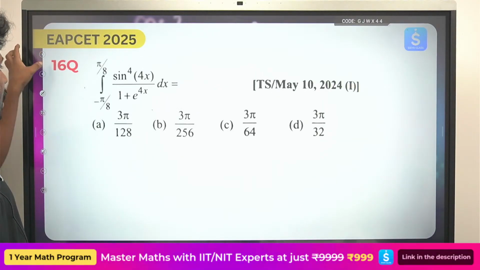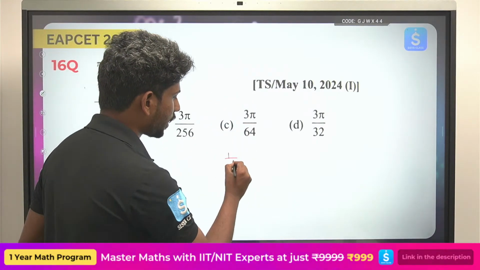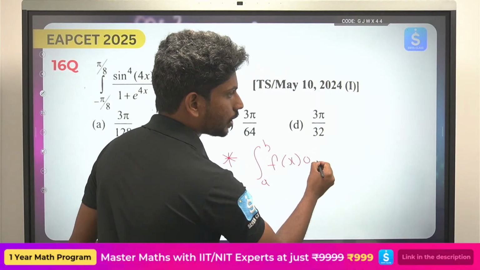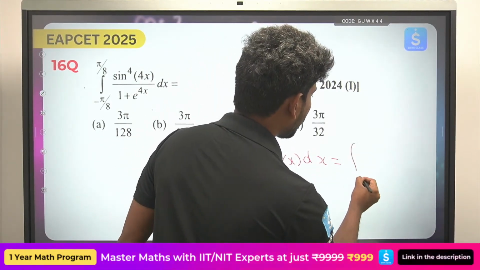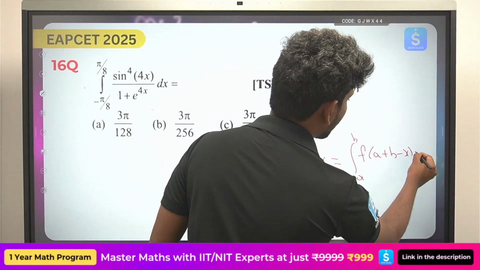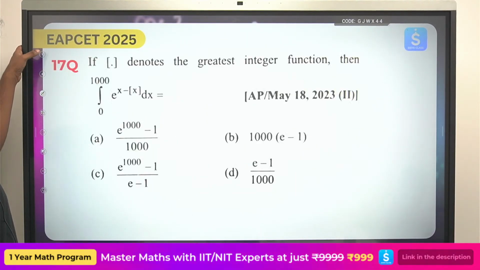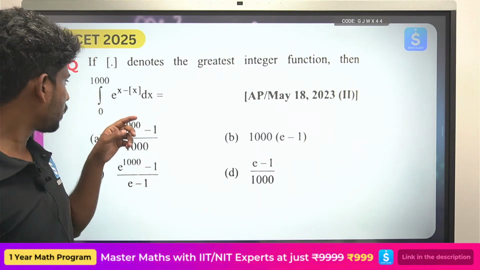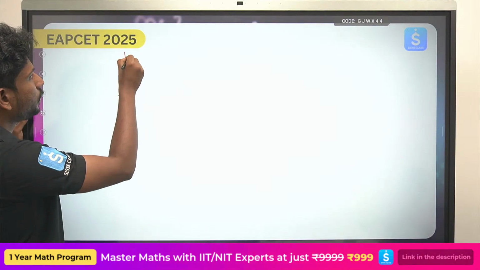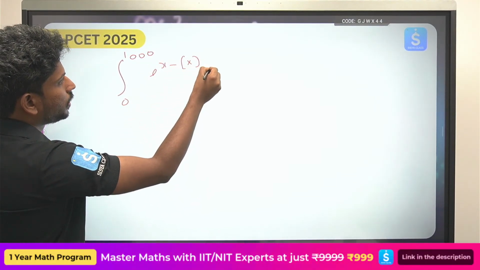See the next question, the same question which we have done. The a plus b minus x property is used: integral a to b f of x dx can be written as integral a to b f of a plus b minus x dx, the same thing. So again you can use the same pattern. This is most important: integral 0 to 1000 of e power x minus step x dx.